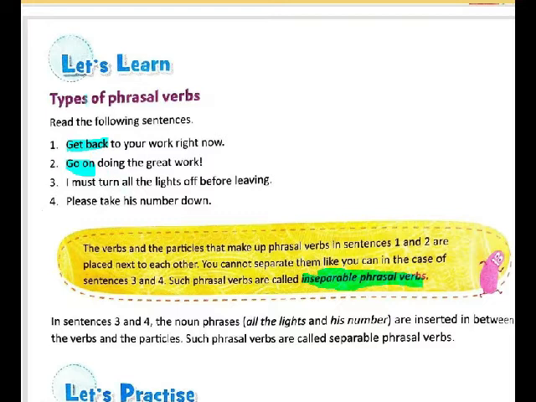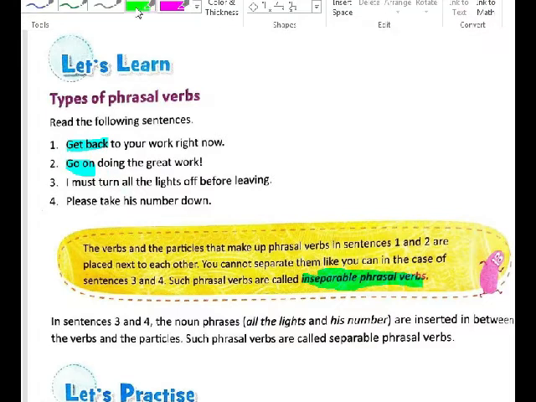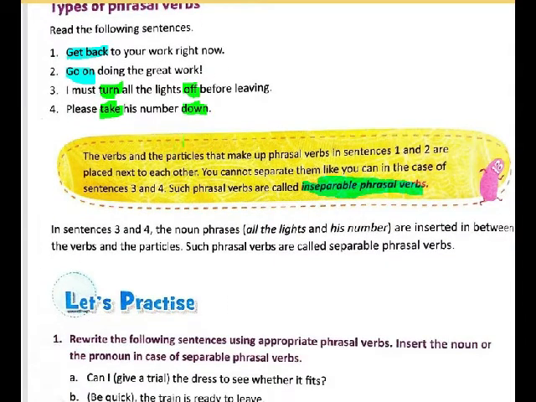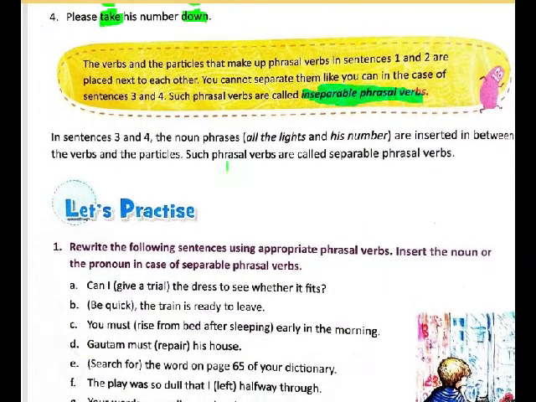But here again see the example 3 and you will notice that here turn is here and off is here. Okay, and again you see number 4 here, please take his number down. Take is here and down is here. Okay, so if phrasal verbs are separated from each other, then we call them as separable phrasal verbs. Okay, that's it.